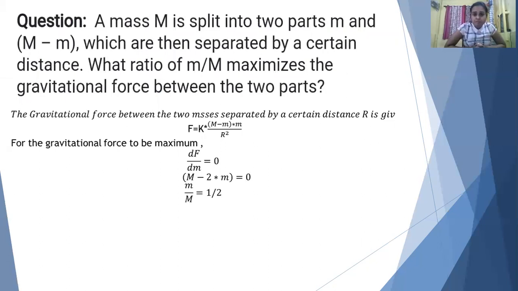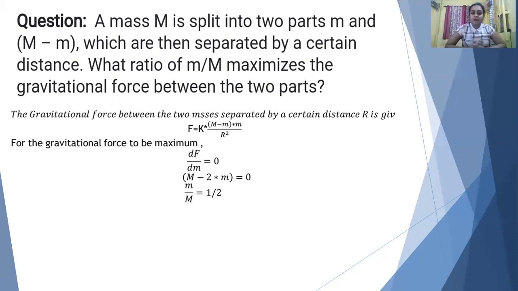Another question which is very important for competitive exams: if a mass capital M is split into two parts, small m and capital M minus m, which are then separated by a certain distance, find the ratio of small m by capital M which maximizes the gravitational force between them. So if you divide the mass into two parts, small m and M minus m, the force will be F = G (M − m) m / R², where R is the separation between them.